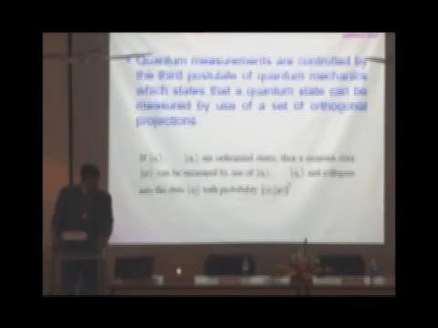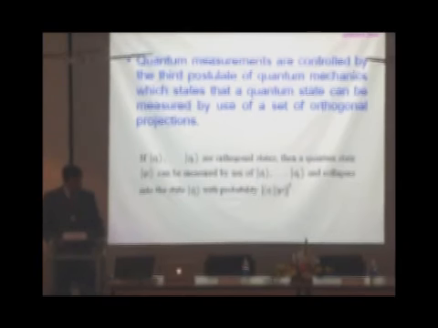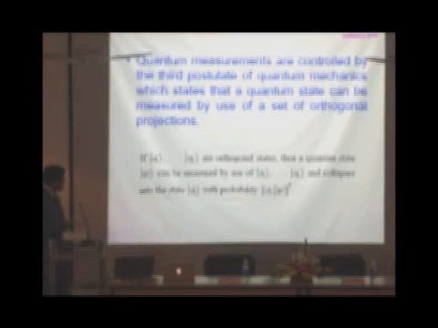Quantum measurements are controlled by the third postulate of quantum mechanics, which states that a quantum state can be measured by use of a set of orthogonal projections. If |φ1>, |φ2>, ..., |φk> are orthogonal states, then a quantum state |ψ> can be measured by use of |φ1>, ..., |φk> and collapses into the state |φi> with probability given by the inner product squared, |<φi|ψ>|².